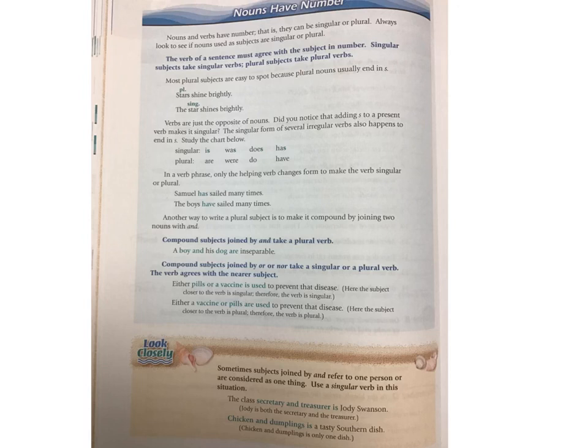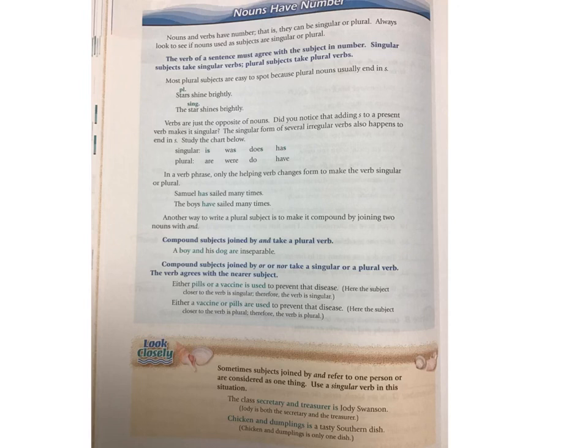All right, now, here's some exceptions to the rule. And they put this down here under look closely. They say sometimes subjects joined by and refer to one person or are considered as one thing. Use a singular verb in this instance. Look at the example. The class secretary and treasurer is Jody Swanson. Now notice, we just looked up here, and we noticed boy and dog, they're two different things. So therefore they're plural and you have to have the verb are.